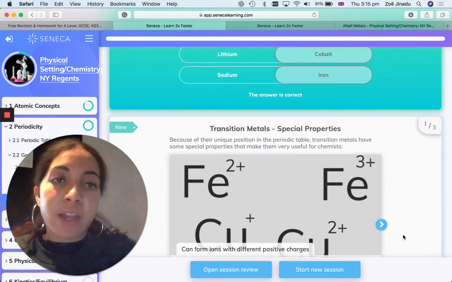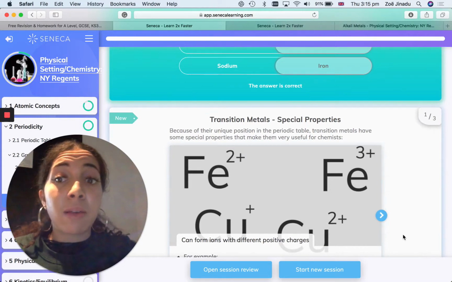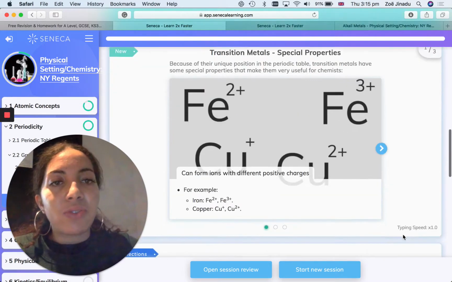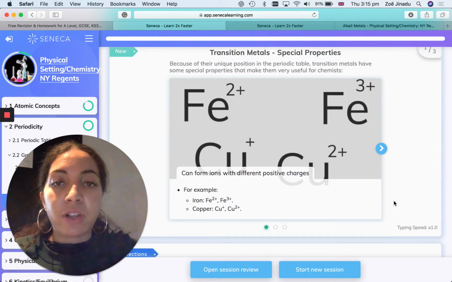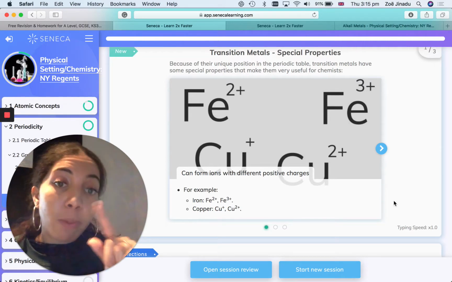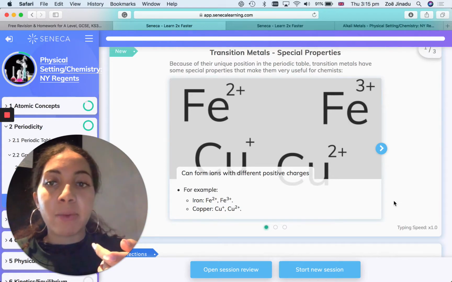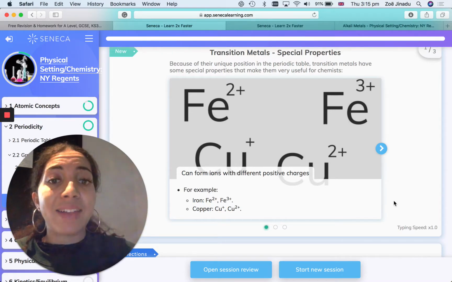Because of their unique position in the periodic table, transition metals have some special properties that make them very useful for chemists. For example, they can form ions with different positive charges. For example, iron can form Fe2+ or Fe3+. Copper, similarly, can form Cu+ and Cu2+.